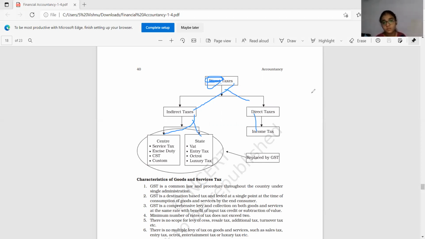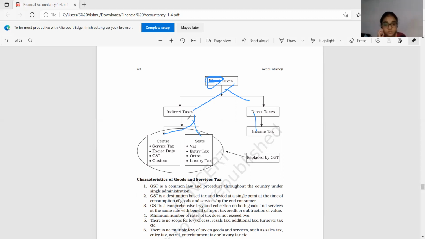The person who has to pay tax pays with the help of others. See, you are sitting with a pen, we are sitting with notes. When you purchased notes, when you purchased a pen, a certain amount is paid as GST. You do not know how much you paid, but you are not paying to the government directly. The shopkeeper who sold to you will pay on your behalf to the government. Those taxes are indirect taxes.